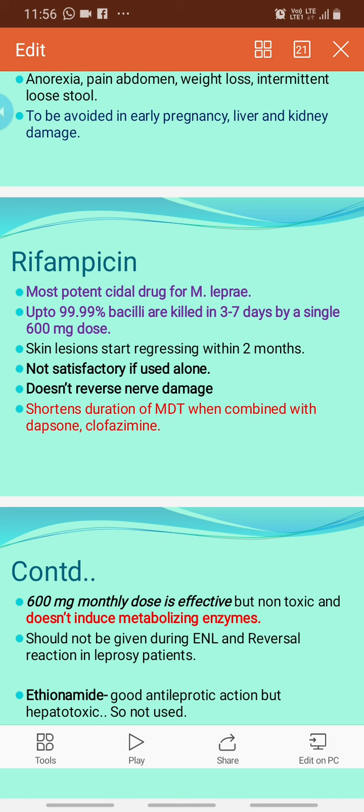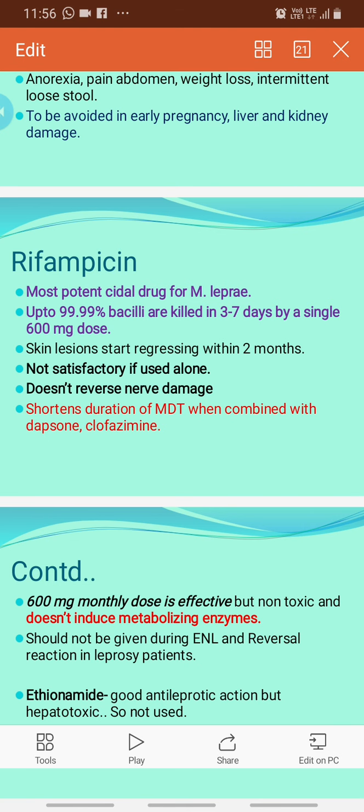If you remember, tuberculosis is a relatively rapid growing bacteria, and its doubling time is 14 hours, and for leprosy it is 14 days. So for adequate management of tuberculosis, double of the doubling time, that means 28 hours, the interval should be maintained, and that's why it is given every day. Rifampicin should be given every day in tuberculosis, but should be given once per 4 weeks or once a month in lepra treatment.